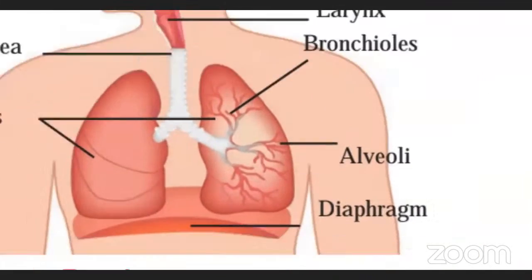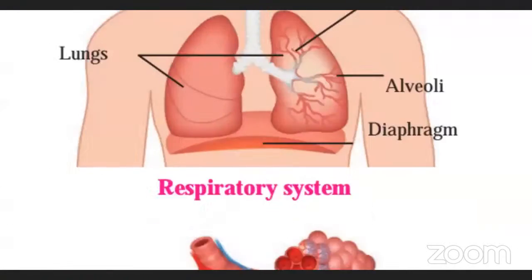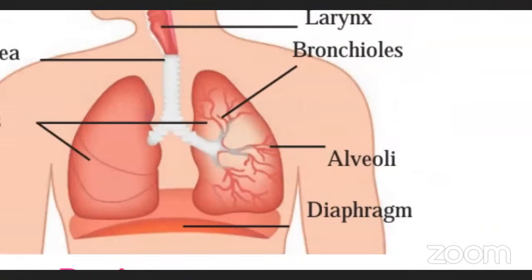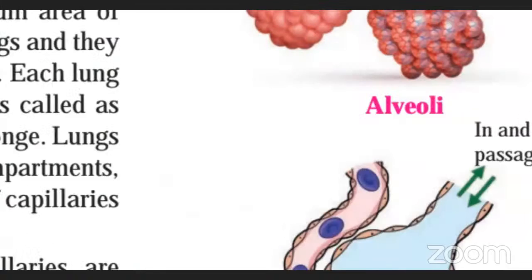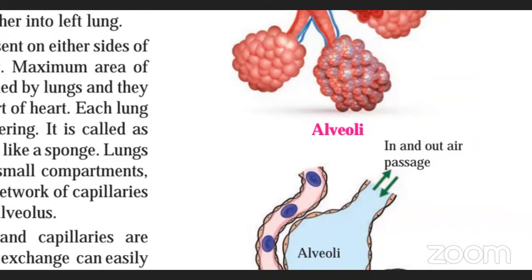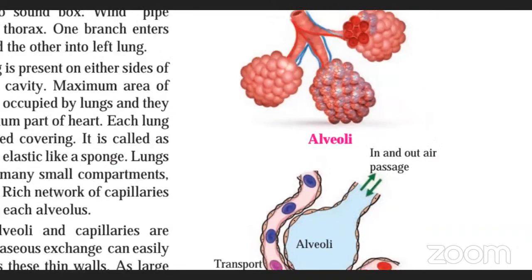Alveoli is one of the structures which is present inside the lungs. ठीक है, alveoli and bronchioles ये जो है वो lungs के अंदर present होते हैं. एक structure है जो lung के अंदर extended किया गया है जिसमें ऑक्सीजन एब्जॉर्ब करने का काम होता है, ठीक है। ऑक्सीजन एब्जॉर्प्शन होता है और ऑक्सीजन एब्जॉर्ब करने के बाद जो ऑक्सीजन एब्जॉर्ब किया गया, that oxygen is transferred to the blood so that the blood will carry this oxygen to various parts of the body, to each and every cell of the body for proper functioning.